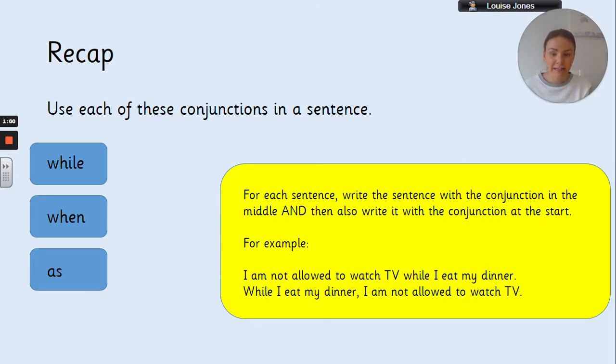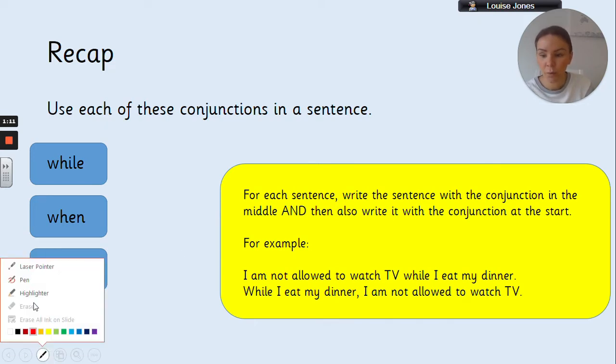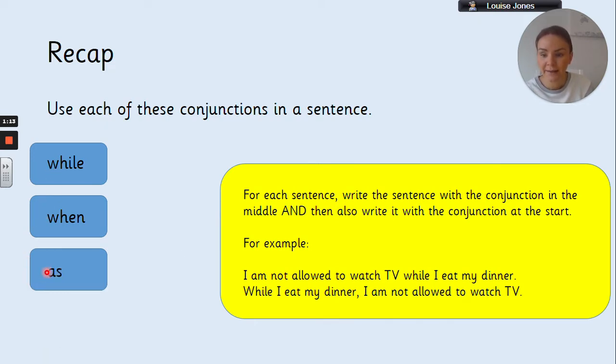So, a quick recap before we start. Let's get our brains warmed up and into English mode. So, I've got 3 conjunctions here: while, when, and as. They are all subordinating conjunctions, which means that you can use them in the middle of a sentence, and you can also use them at the beginning of a sentence as well.